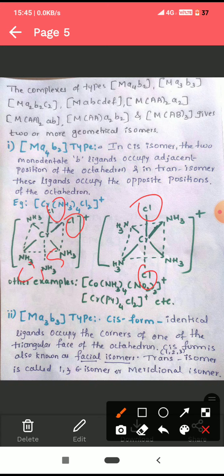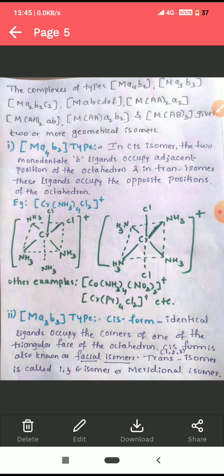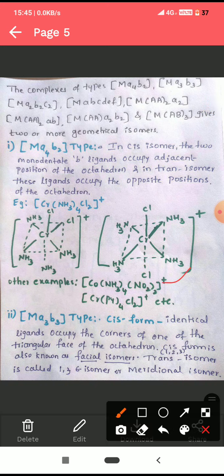Another example, cobalt NH3 4 NO2. Here in this we have to see the position of the NO2. Next example, chromium PY, means pyridine, 4 chloride. Here also we have to see the position of chloride. If the chloride ions are adjacent to each other, cis form. If the chloride ions are opposite to each other, then it is trans form.